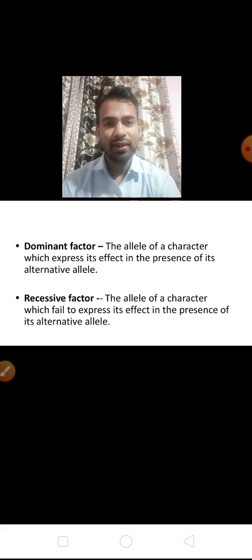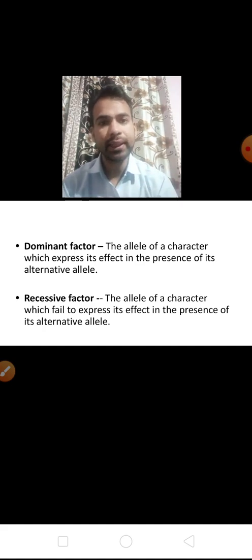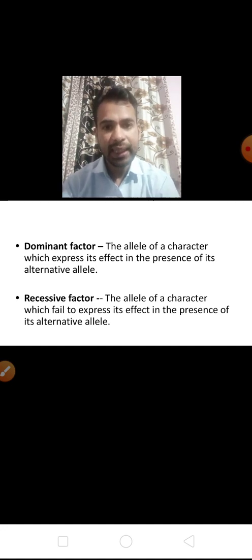I repeat once again, genes control the characters. Each gene has two alleles, and these alleles are the dominant factor and the recessive factor.